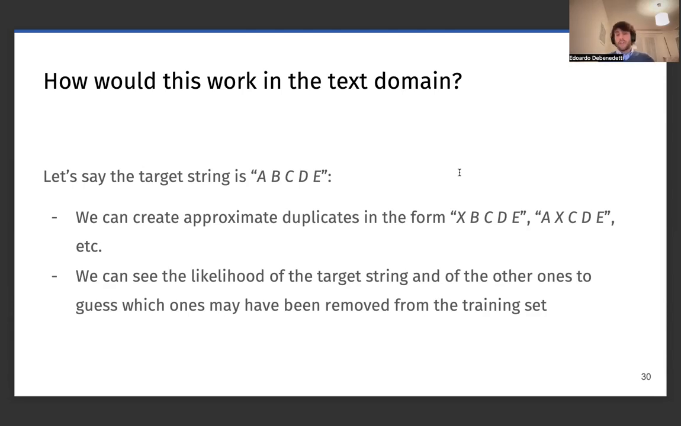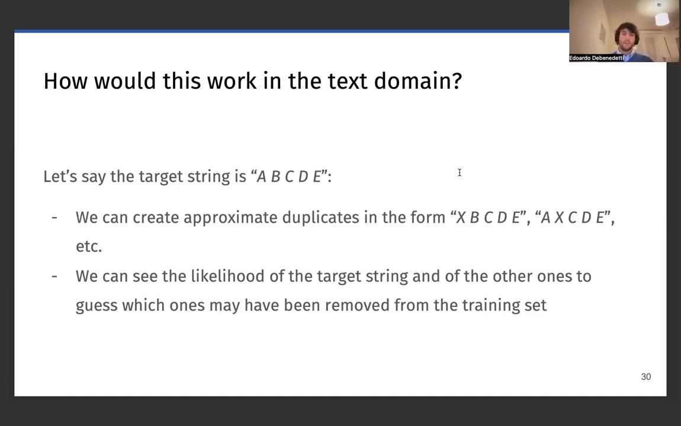We don't have any experiments of this, but we believe that this attack is also possible on text. Let's say that the target string that we want to see whether it's part of the training set is A, B, C, D, E. Then we can create approximate duplicates in the form X, B, C, D, E, A, X, C, D, E, and so on and so forth, so that the duplicates again are one token, character, or portion of text away from the target sample, but two from the other, and this way we follow the same scheme as we follow for images.